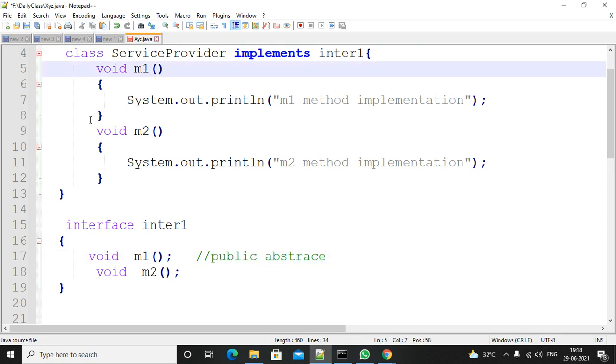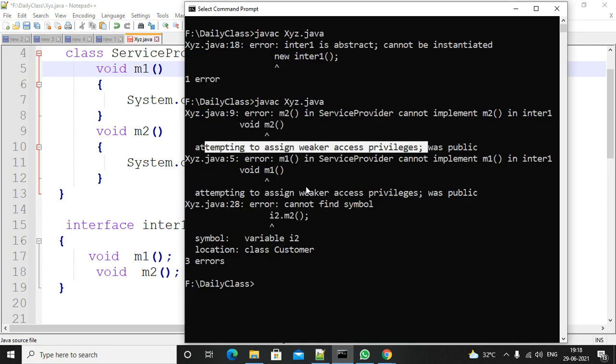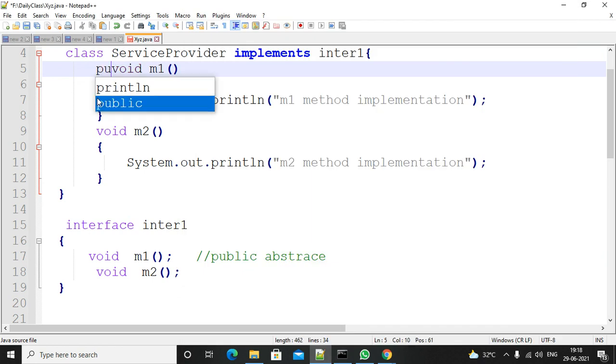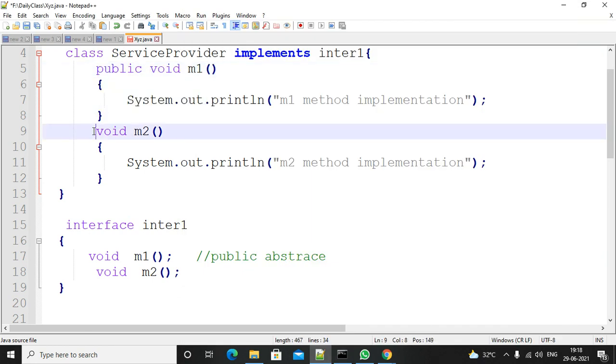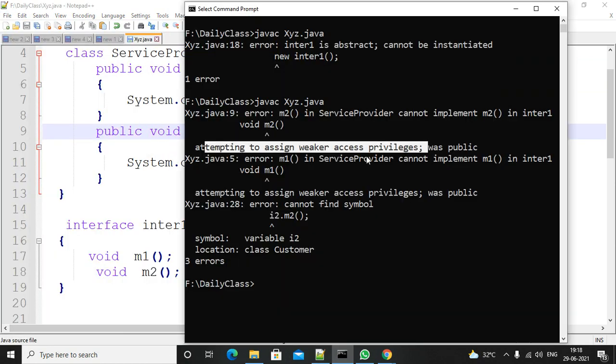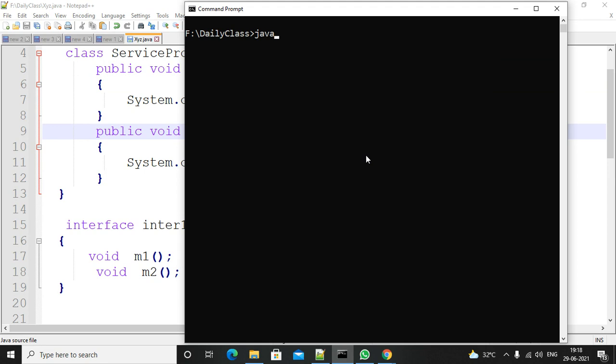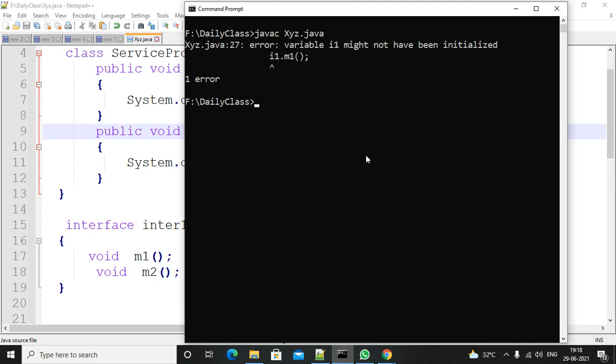You are not supposed to decrease the access level. So that's why you are getting the error message saying weaker access. So you must define this method as public, and this method also public. So compile it, and you don't get any compile time error. So clear the screen, javac xyz.java. You are getting one error.